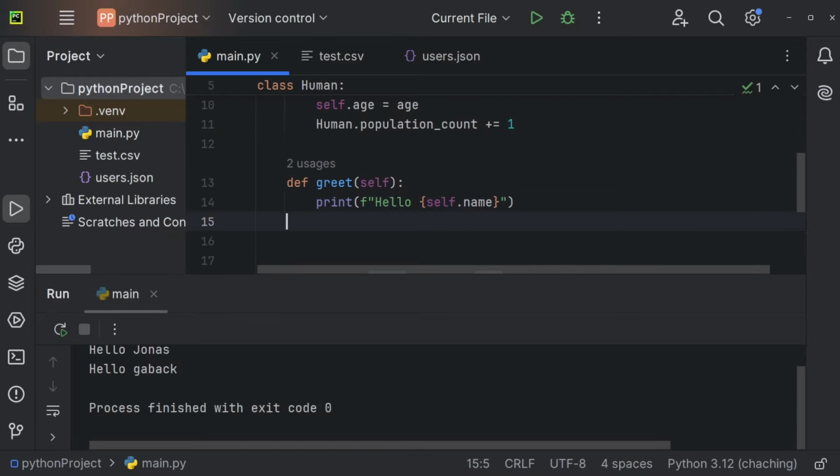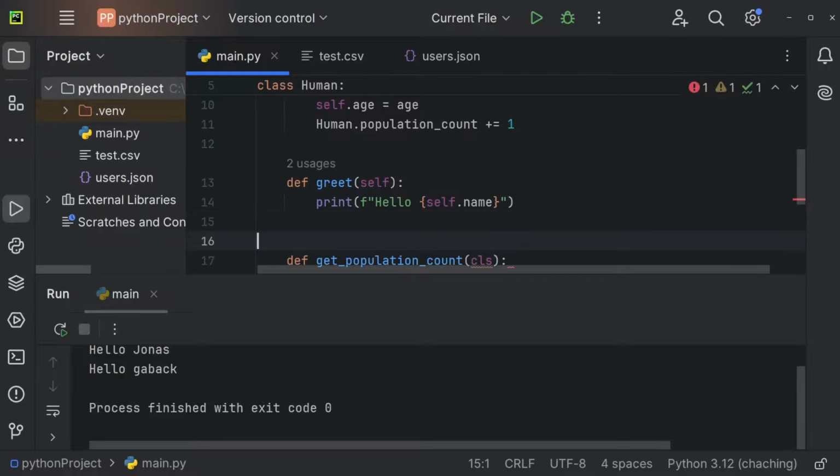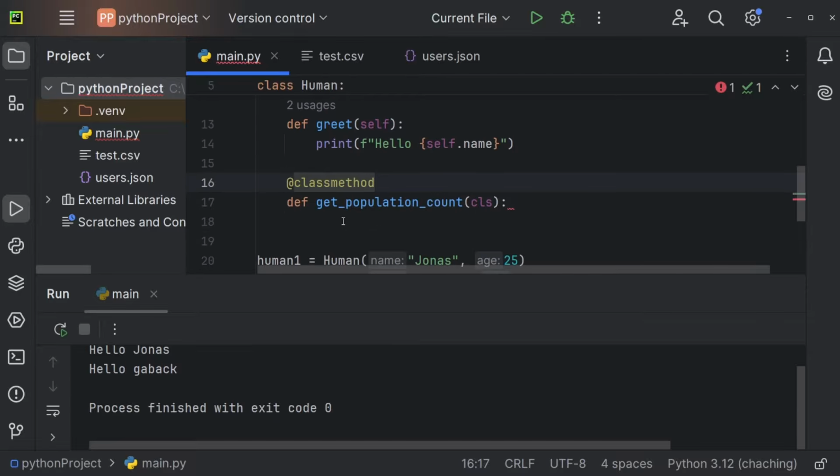We can again define a function, and that one could have the name get_population_count, for example, like so. And right here we are not going to use self, but we're going to use cls. And if we want to use a class method, we also have to declare it right here. So we should use an at sign, and right now we should say classmethod. So we have to mark this as a class method.